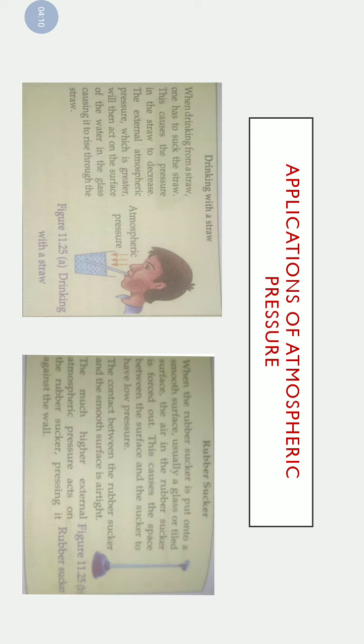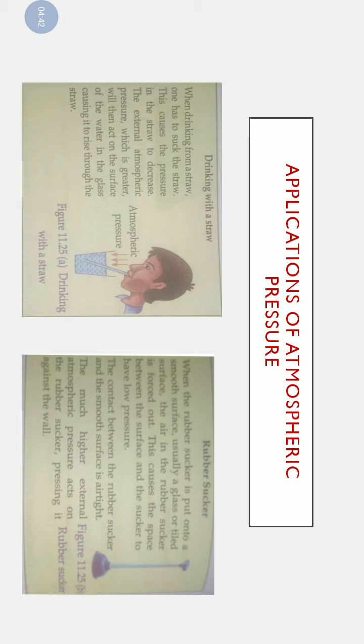The external atmospheric pressure, which is greater, will then act on the surface of water in the glass, causing it to rise through the straw. So this way, when we suck the air from the straw, the internal pressure inside the straw decreases. Compared with that, the atmospheric pressure acting on the water is greater, and that pushes the water inside the straw, and this way water comes up in the straw.